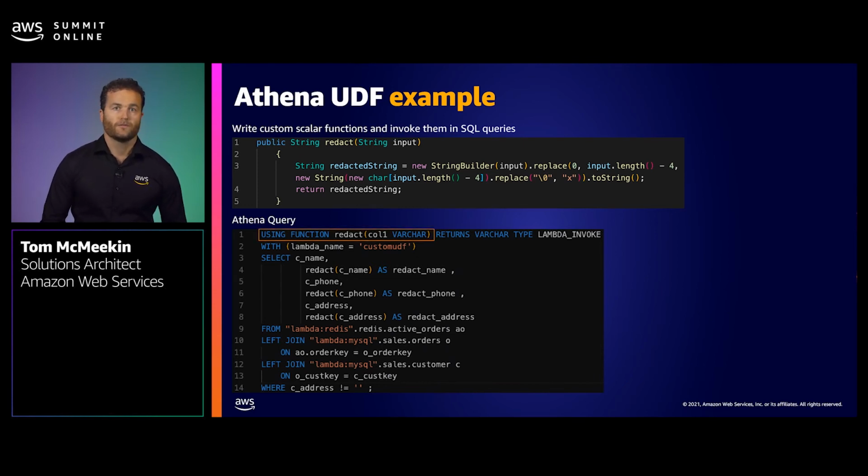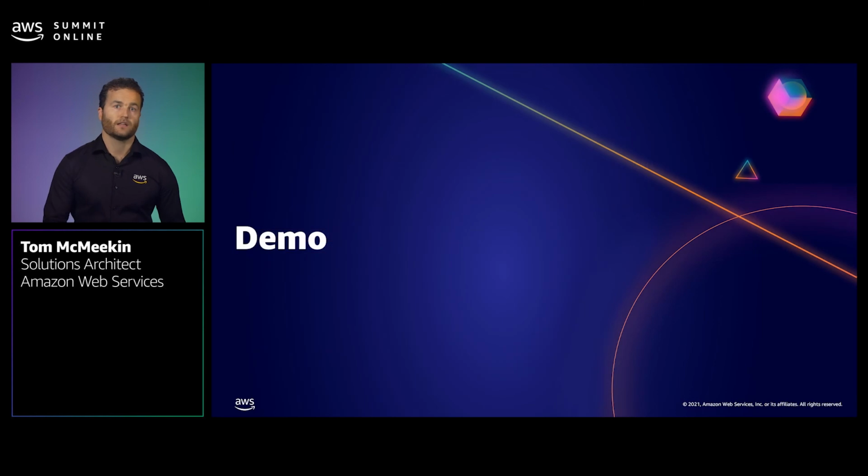Once we have the code deployed in Lambda, we can then call this function within a SQL query. First, we declare our function and the parameters we will pass into it. Next, we declare the Lambda function itself. And finally, we can call our function within our query, passing a field as a parameter into the function to perform the redaction. Let's now jump back into the console and take a look at Athena UDF in more detail and see how we can apply it to perform data redaction within our dashboard.